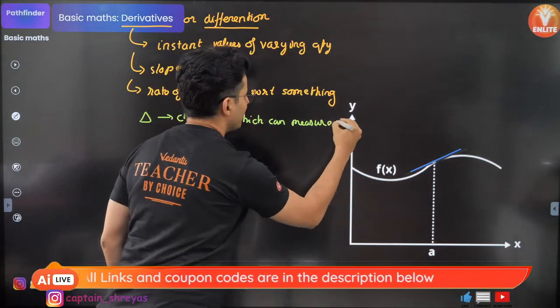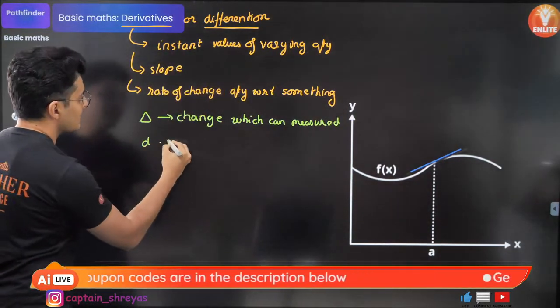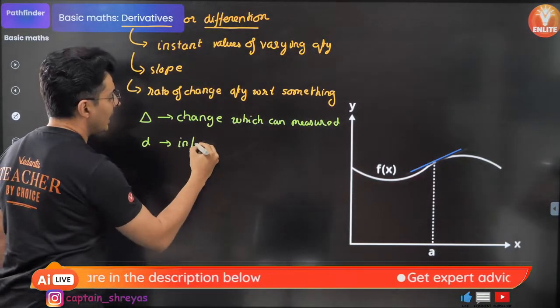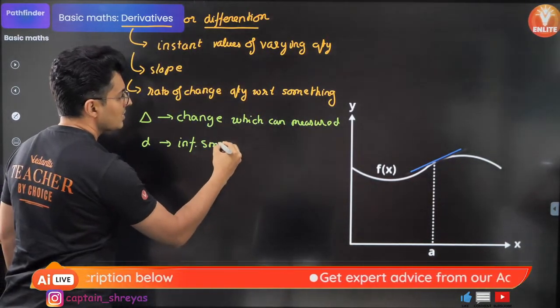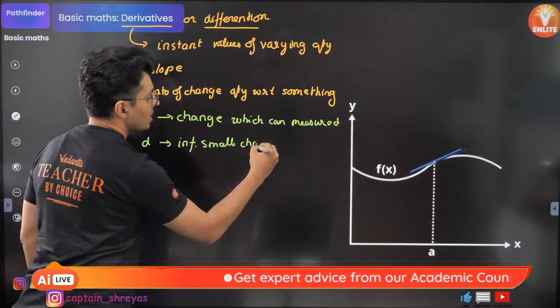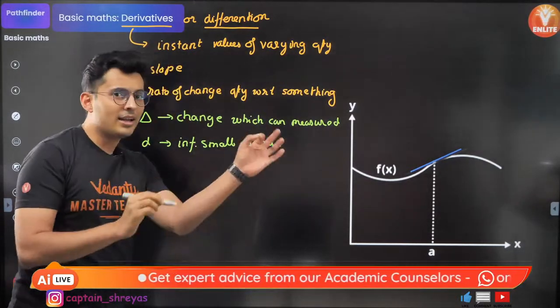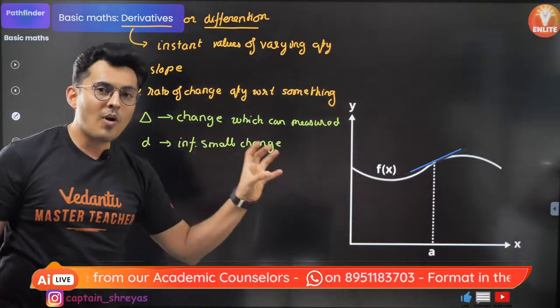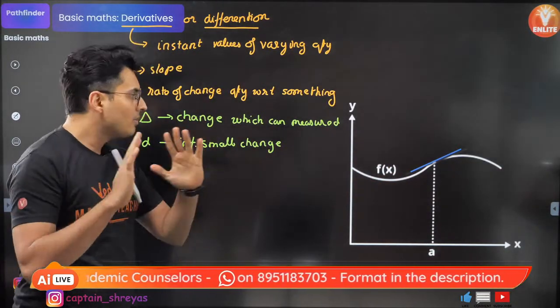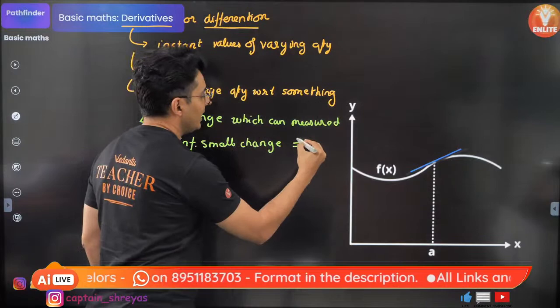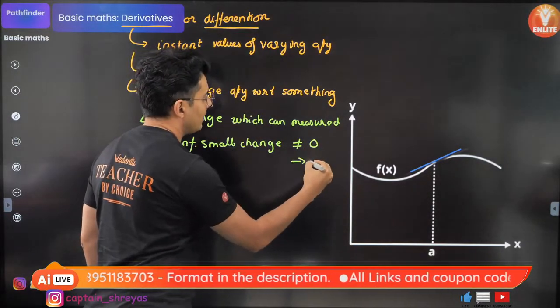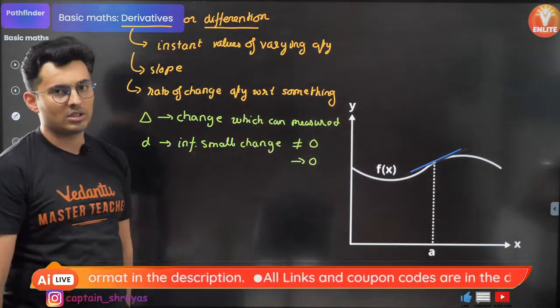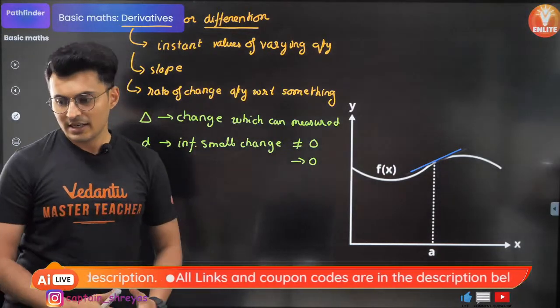This d stands for an infinitely small change. The value you cannot write down, 0.000, nobody knows. It's a very small value tending to 0 but not equal to 0. So it is an infinitely small change, very close to 0. That's what it is.